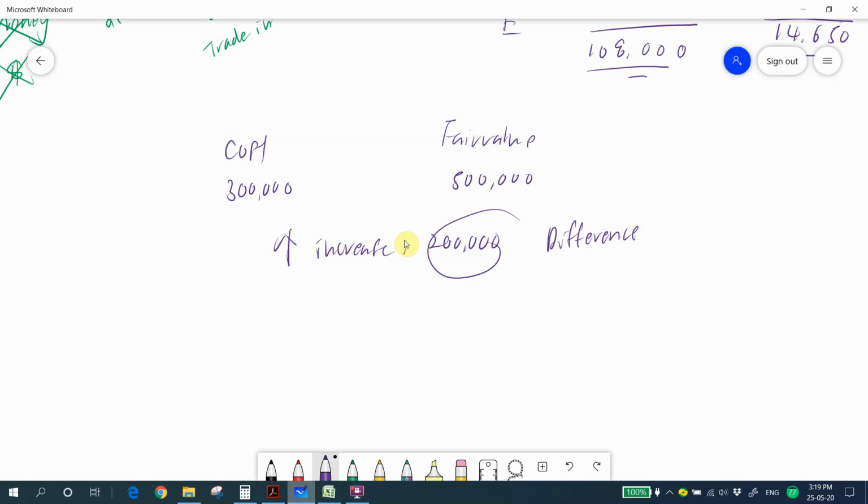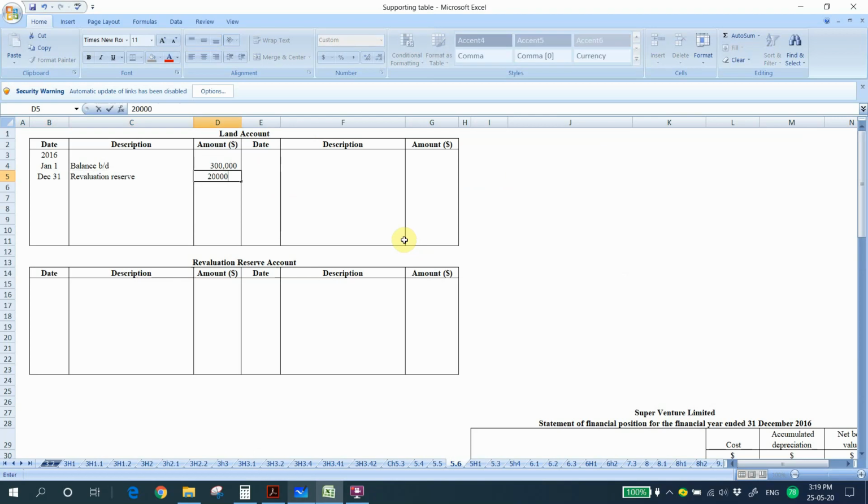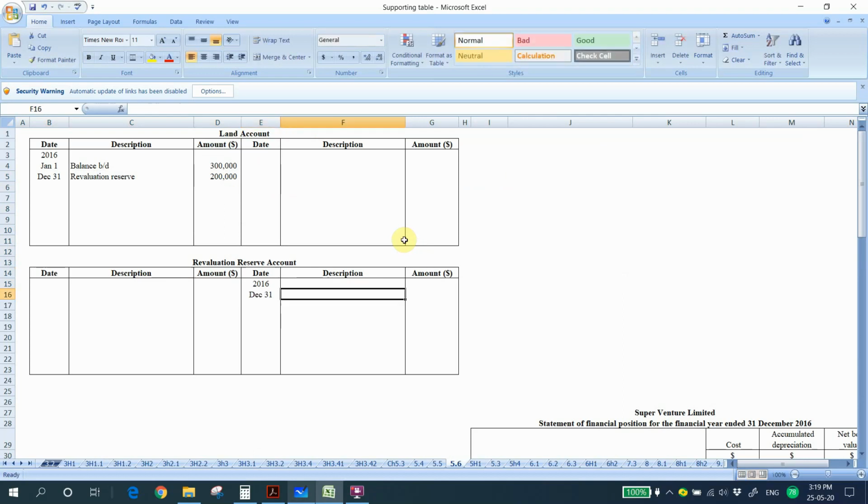The difference is 200,000. So we debit the land account, and we credit the revaluation reserve account.